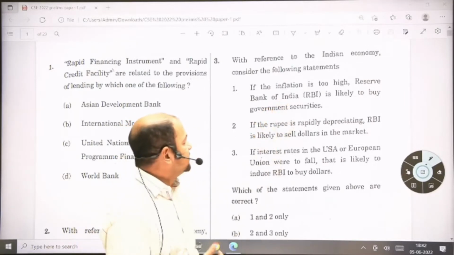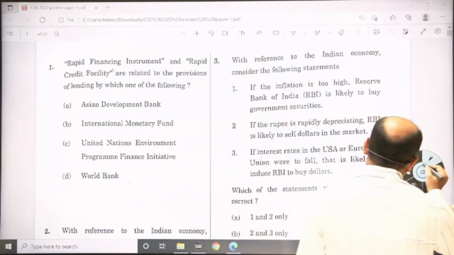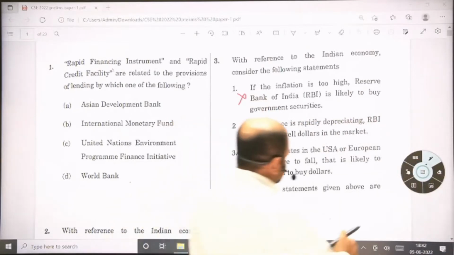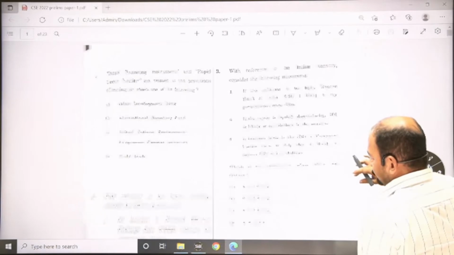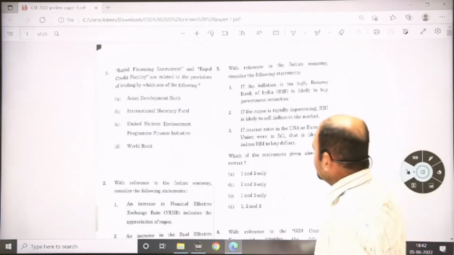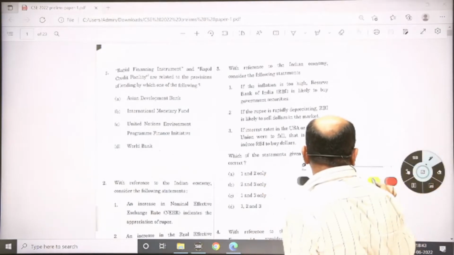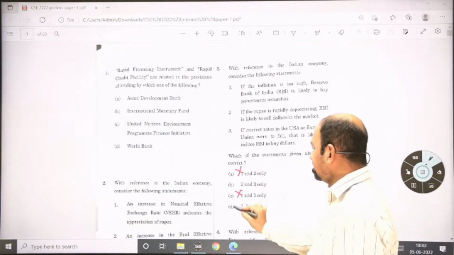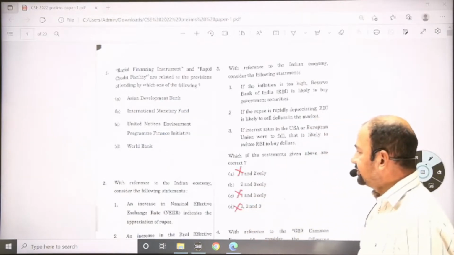So this statement is incorrect statement. Fine. And as this statement is incorrect, you can eliminate other options. So first one is incorrect, so this is incorrect. This is incorrect and this is incorrect. So answer will be B, 2 and 3 only.